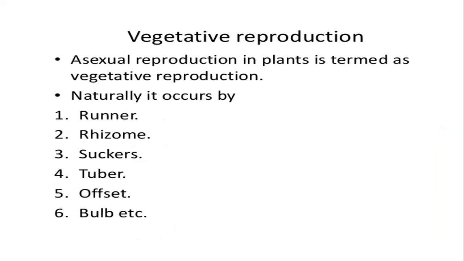That is the last one that we have seen. That is vegetative reproduction. So asexual reproduction in plants is going to be termed, of course, as we all know, as vegetative reproduction as well. There are some similarities and some differences. What are the differences between vegetative reproduction and asexual reproduction? Can anyone tell me? Vegetative reproduction takes place from the same body part of the plant.